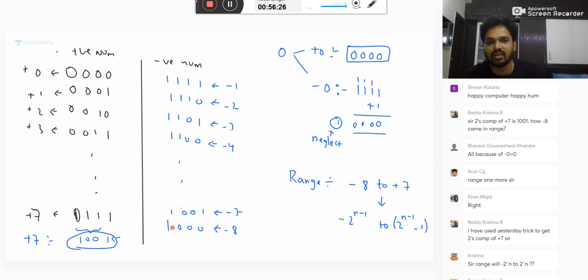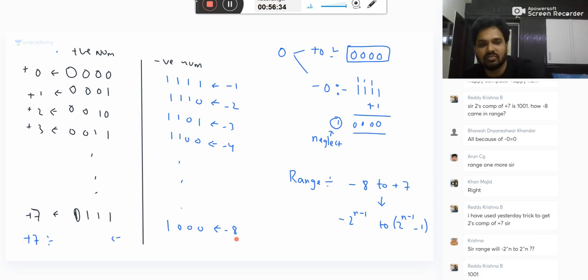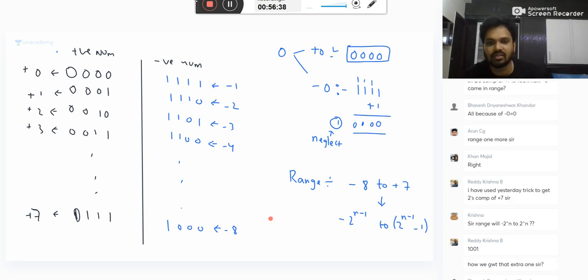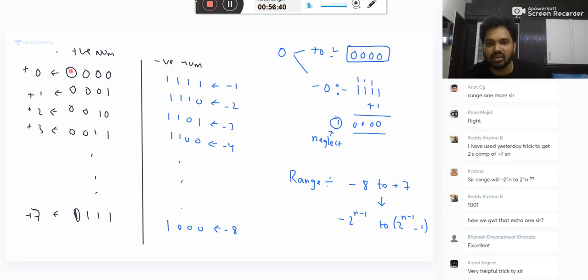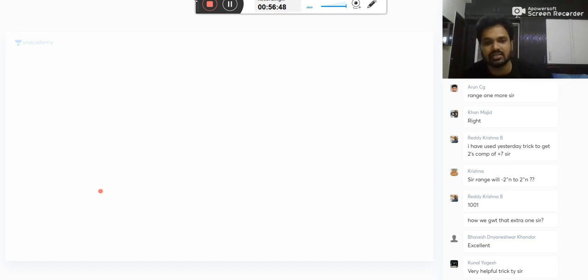You see the order: decrement, decrement, decrement, decrement, and the next number will come. To understand this properly, take 5 bits. See here, you have 16 numbers. 1 is already gone for 0, so you definitely get 1 extra. Right? So if you want another analysis, listen please.